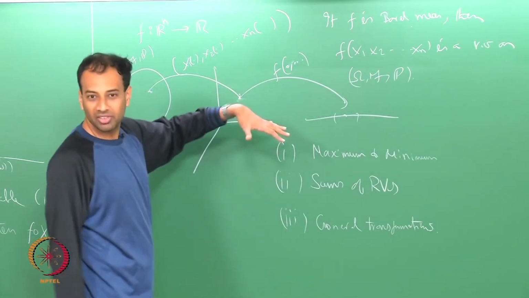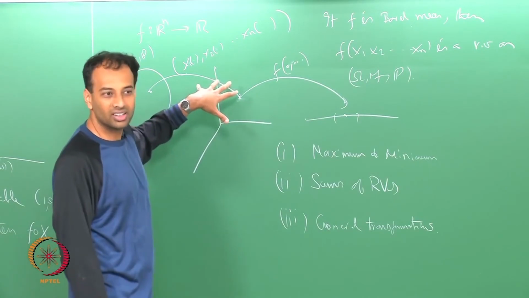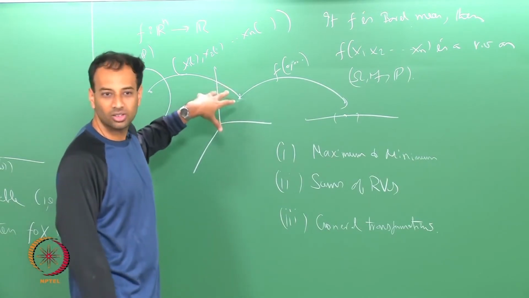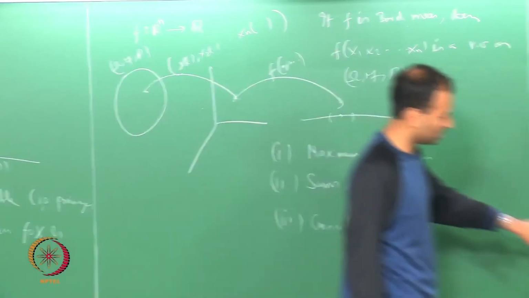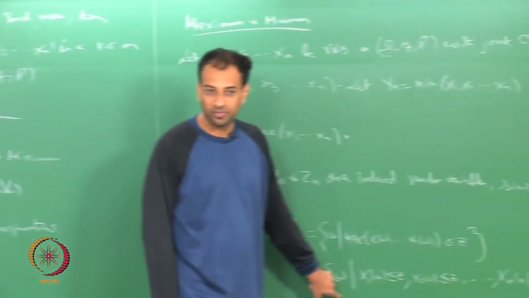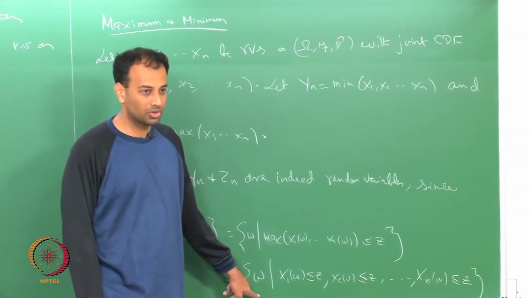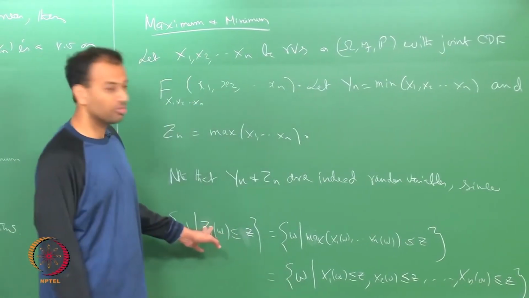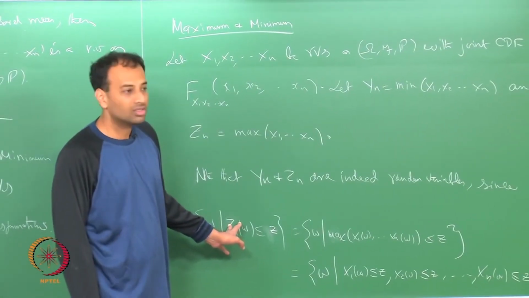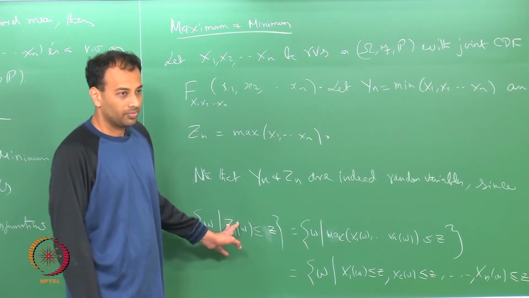In particular, the semi-infinite cuboids on R^n are the generating class. So, their pre-images are certainly F-measurable, because X1 through Xn are random variables. So, this is an F-measurable set, correct.